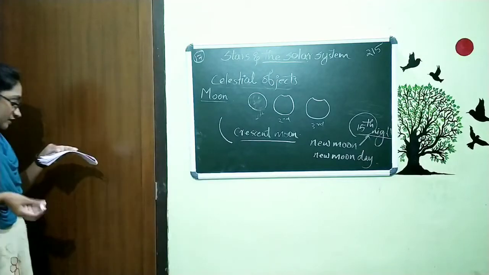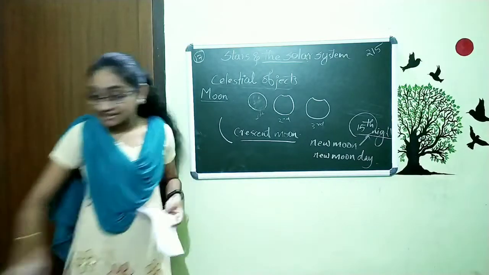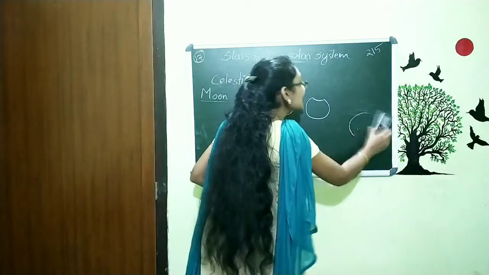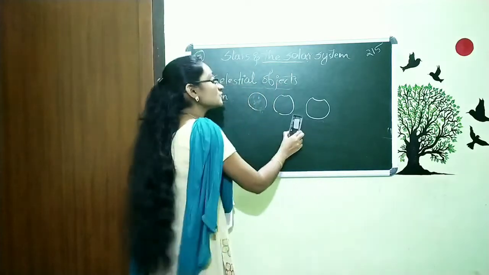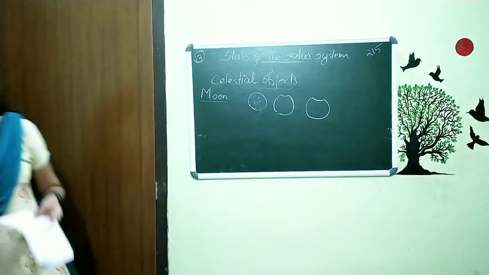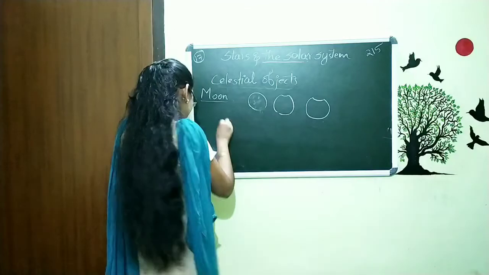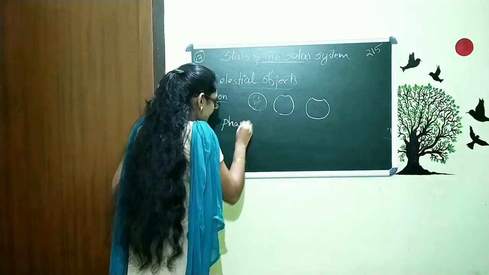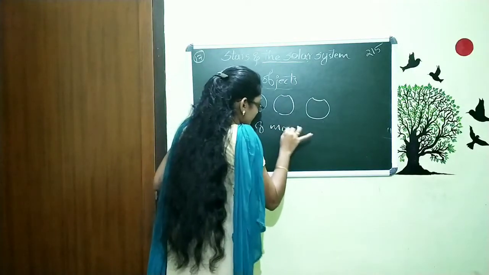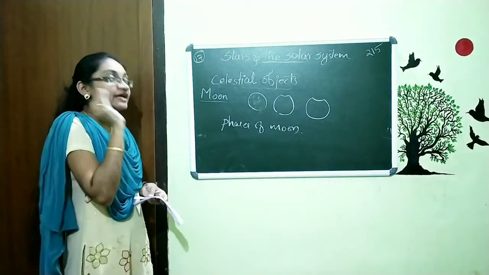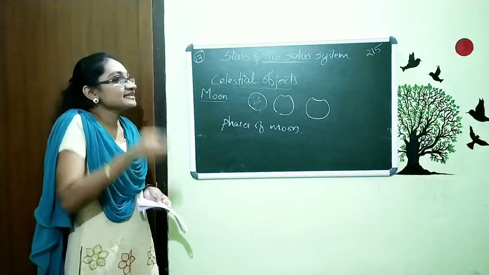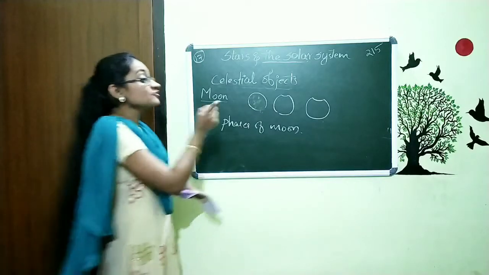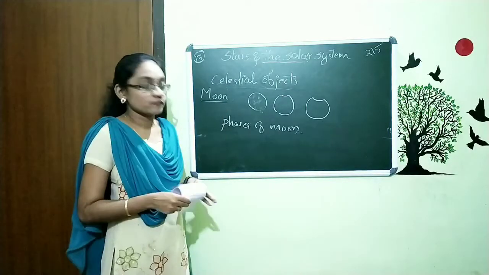So this is all about the shapes, and here we can see the variation of the shapes of the moon, and I am saying that the variation of the shape of the moon has a name, and that is called phases of moon. Phases of moon means when we observe the moon every night, we can see a size variation or shape variation, and that variation is called phases of moon.